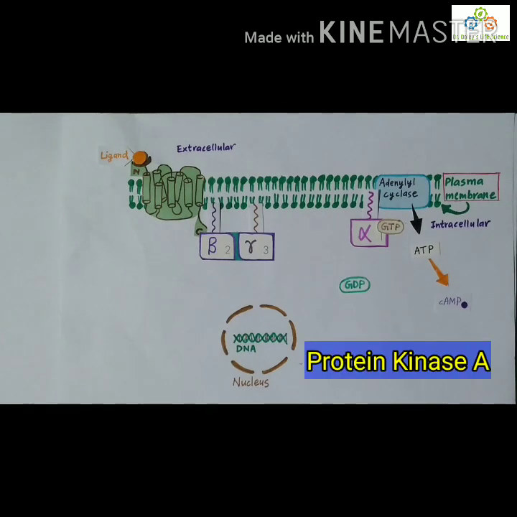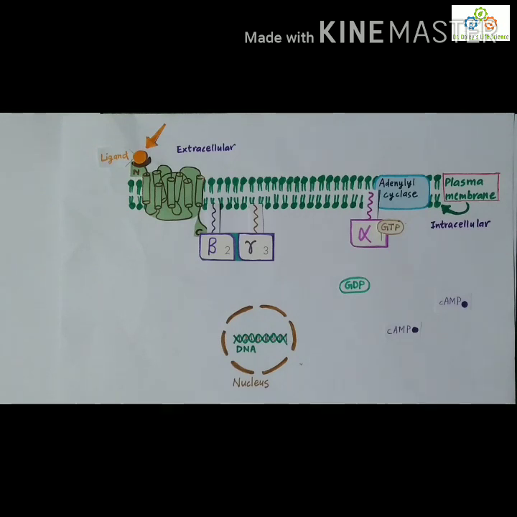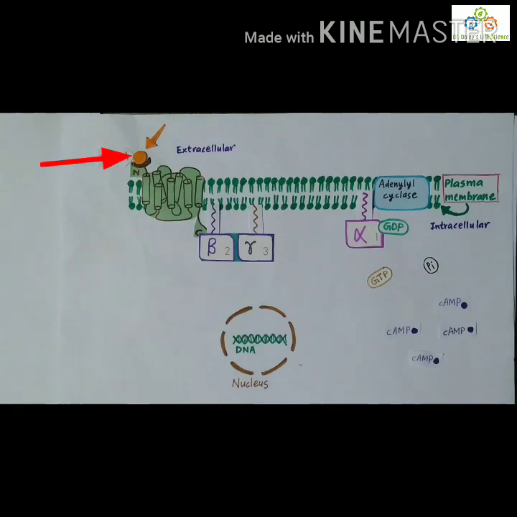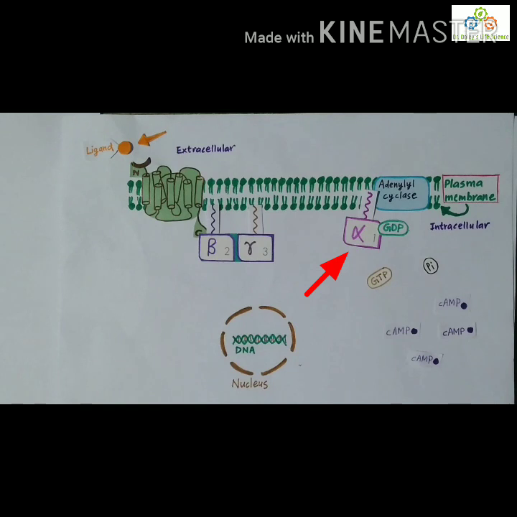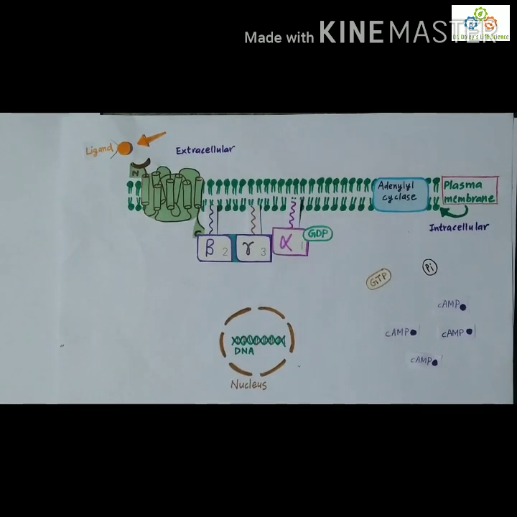protein kinase A for the generation of various cellular responses. This cycle can be repeated as long as the ligand remains bound to the receptor, but after sufficient production of cAMP, the G alpha protein hydrolyzes GTP to GDP when the ligand separates, and the G alpha protein recombines and attaches itself back to the receptor in the plasma cell membrane.